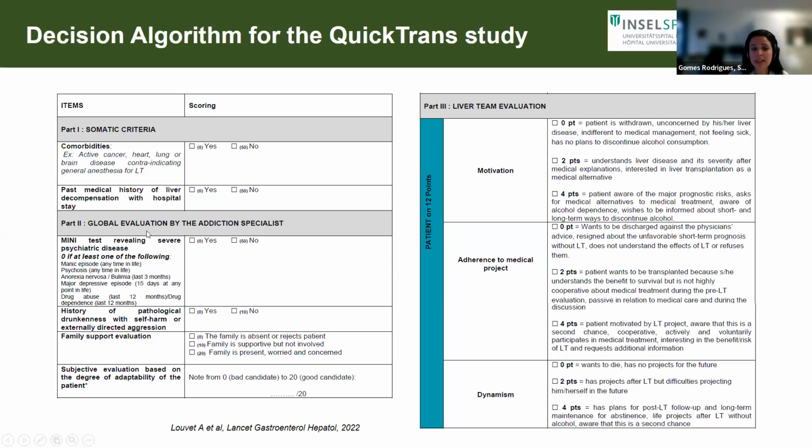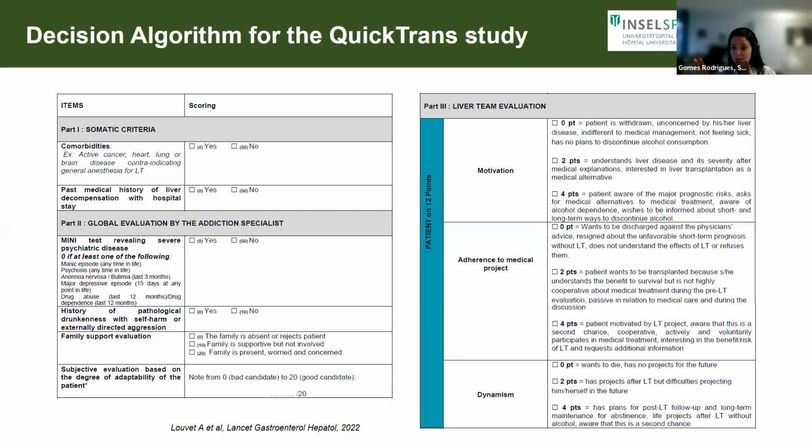Part 2, we have a global assessment by an addiction specialist. Here, the addiction specialist evaluates if the patient has any severe psychiatric disease, psychosis, anorexia, or other issues. They evaluate the history of very harmful drunkenness, of self-harm, and actually externally directed aggression in these patients. Very important, family support evaluation, and then a subjective evaluation based on the degree to which the psychiatrist or the addiction specialist thinks this patient is able to adapt.